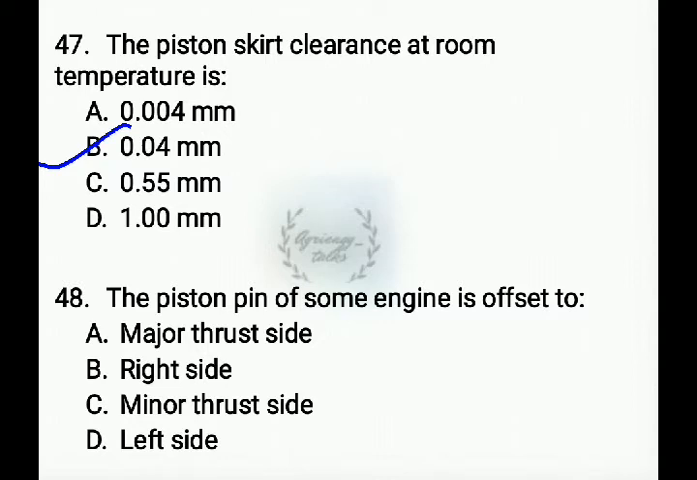Next question, the piston pin of some engine is offset to, options are major thrust side, right side, minor thrust side, left side. The answer is left side. The piston pin of some engines is offset to the left side.